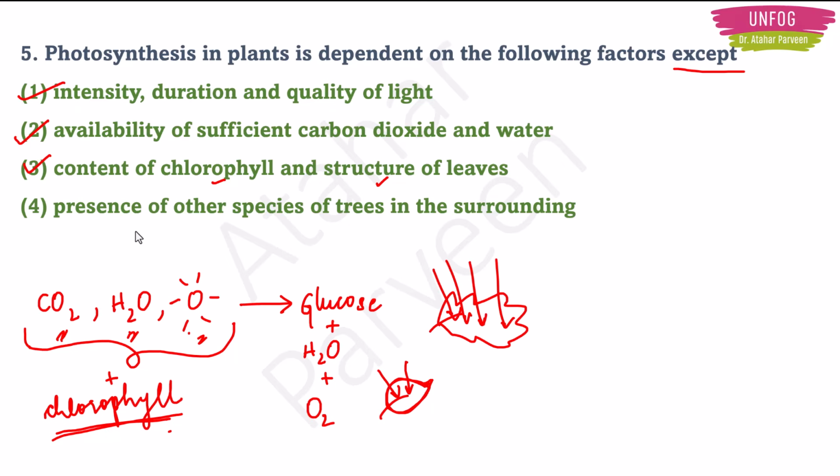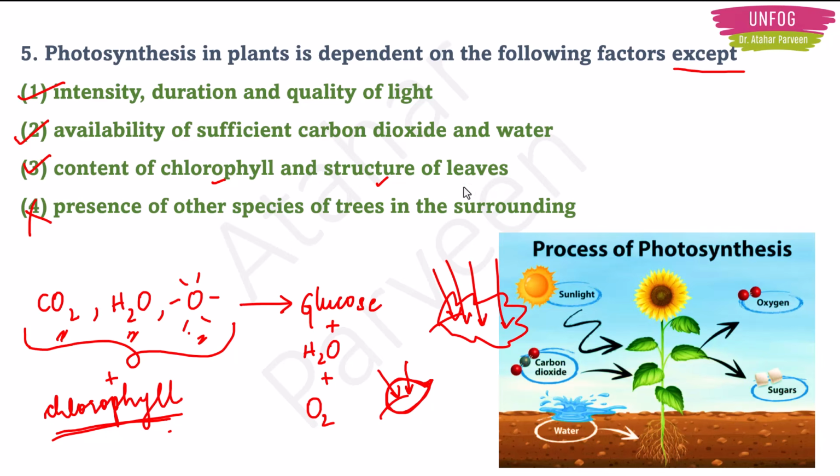Now fourth option, presence of other species of trees in the surrounding. Why? Because of other trees, how will it affect photosynthesis? It doesn't matter which species or which type of trees are around the plant. We require only sunlight, water and carbon dioxide and chlorophyll, right? So the presence of other species of trees in the surrounding will not affect the process of photosynthesis, correct?